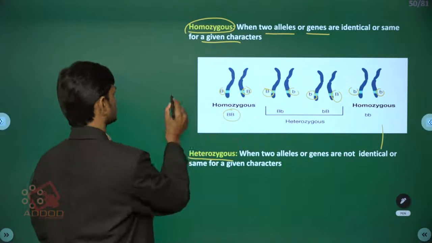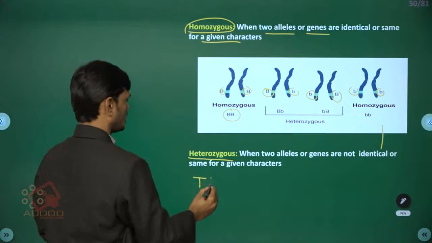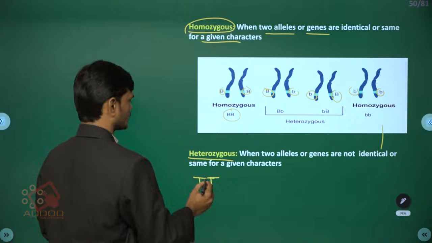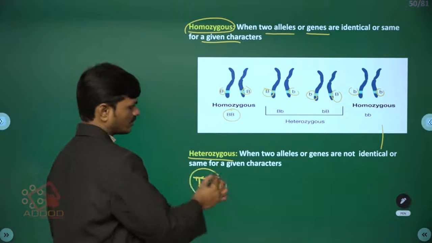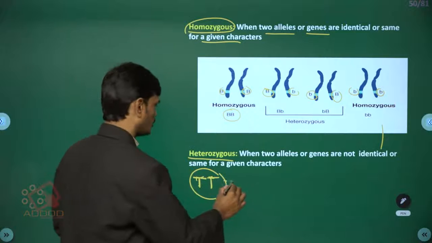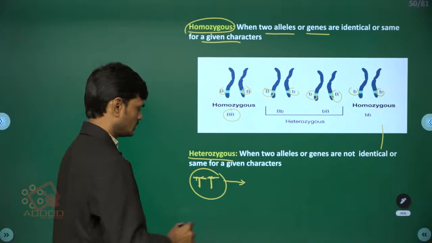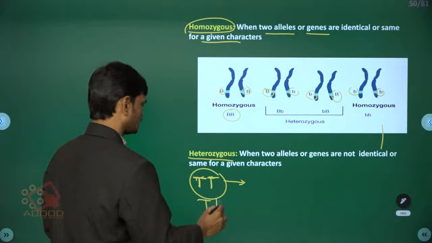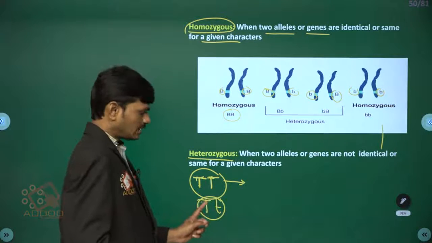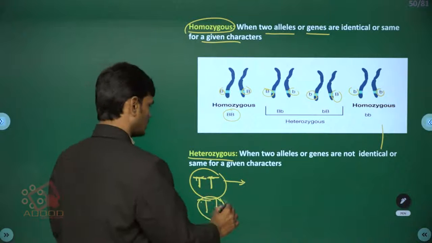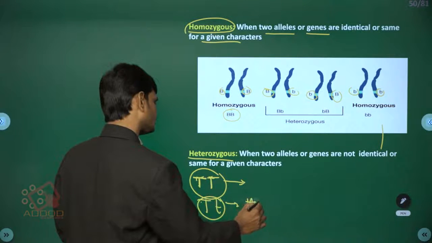Suppose capital T, capital T. These are two alleles, and they are the same, so we call it homozygous condition. Capital T, small t: these two alleles are not the same, one is capital and the other is small t. So this is called heterozygous condition.